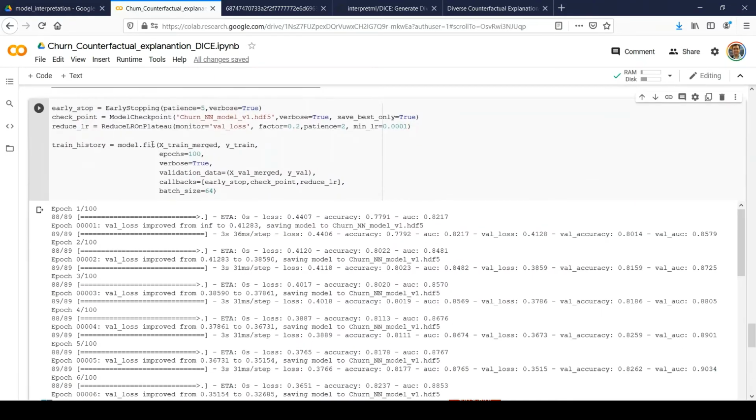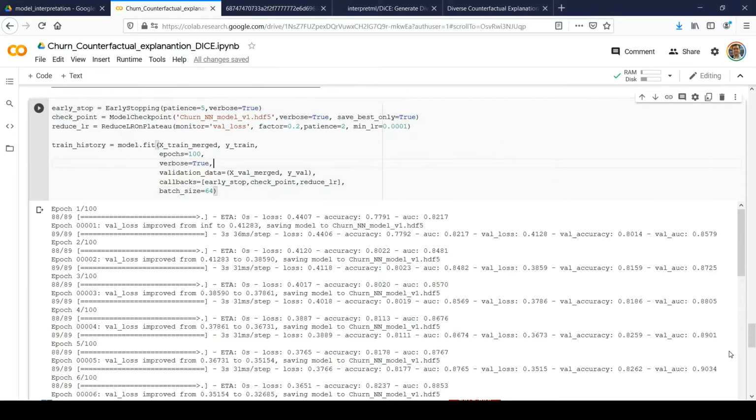So here I am defining model.fit, the model we have defined here, which will start the training activity. It will use the training data which we had created initially. We are passing the target value. Epochs I have defined as 100. Here I am defining validation data, and here I am defining the callbacks, right? All the 3 callbacks which we have defined here. And the batch size I am defining as 64. So once you run it, it will take some time.